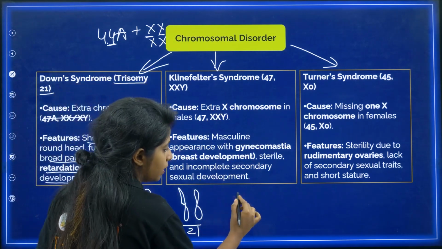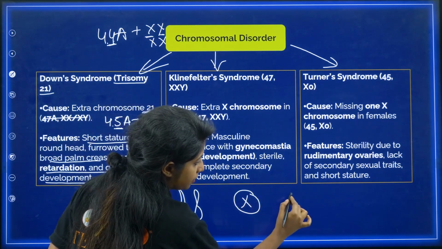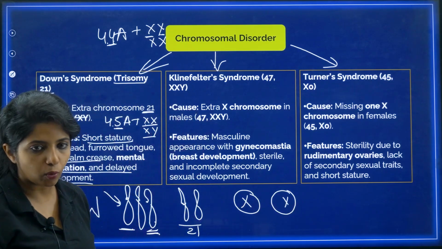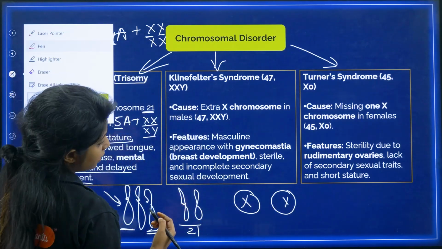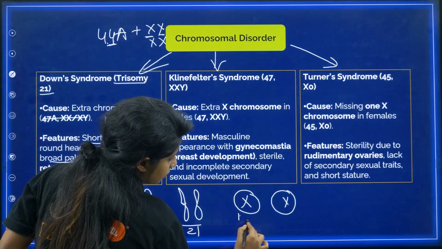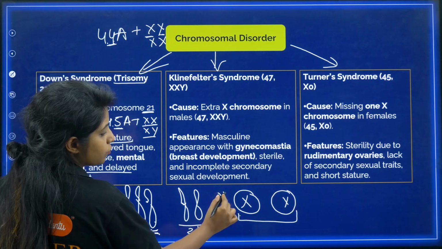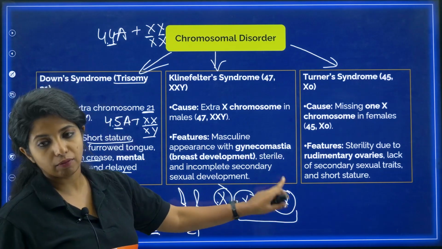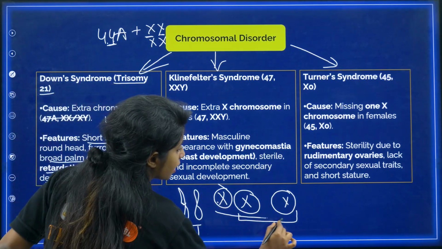So usually from father or mother, basically X, and from here you're getting Y. But here the condition is that instead of getting just an X and Y, you're getting an extra X chromosome. Now it can be from the father's side, whatever you have. But anyways, you're having an extra X chromosome.